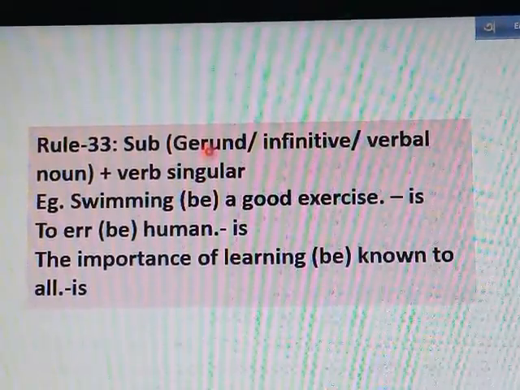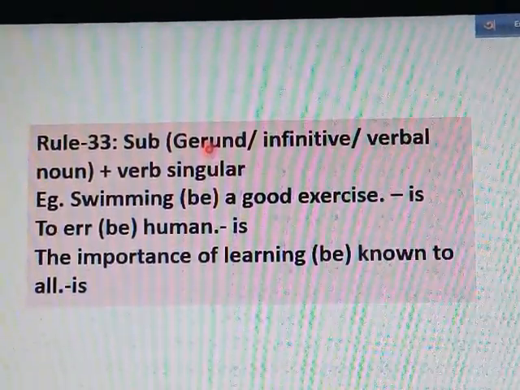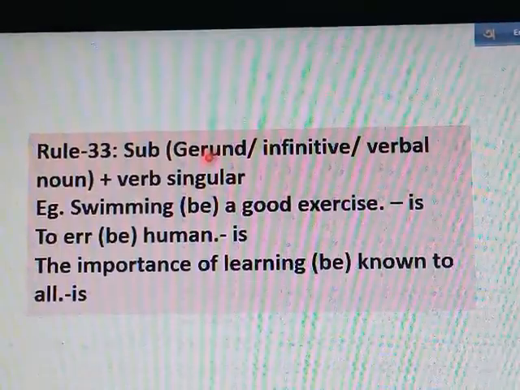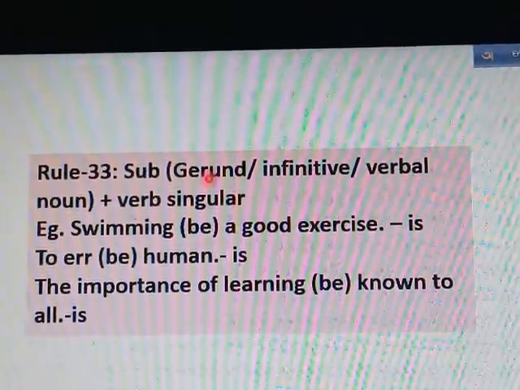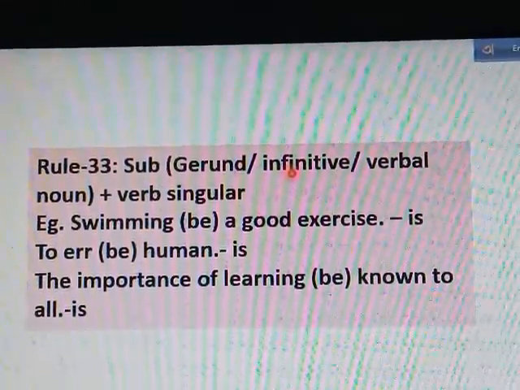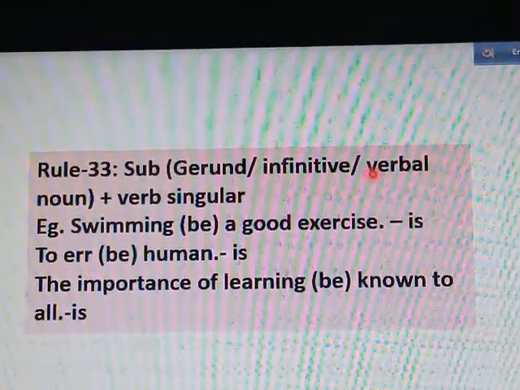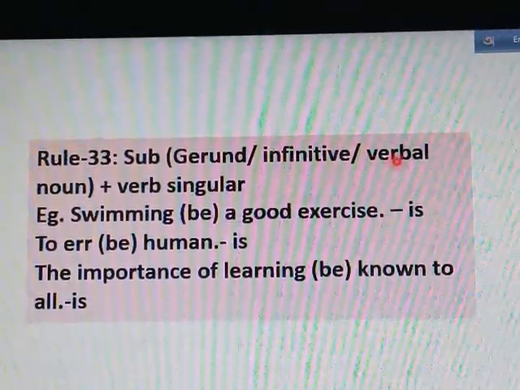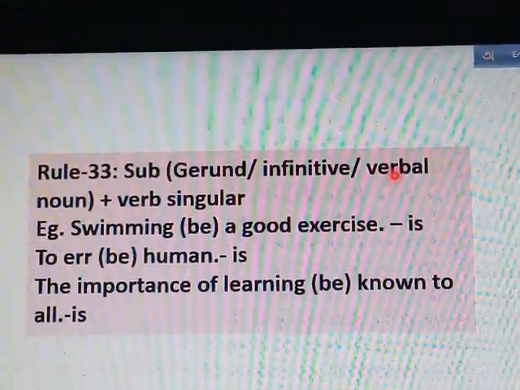Verb plus ing, if it works as a noun, it is called gerund. To plus verb in base form is called infinitive, and the nouns that come from a verb are called verbal nouns. We can easily recognize it.